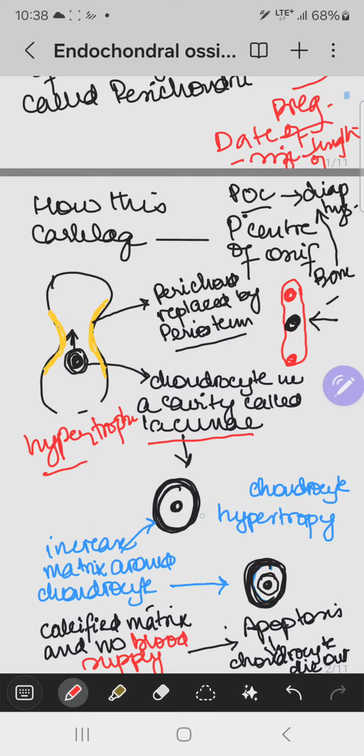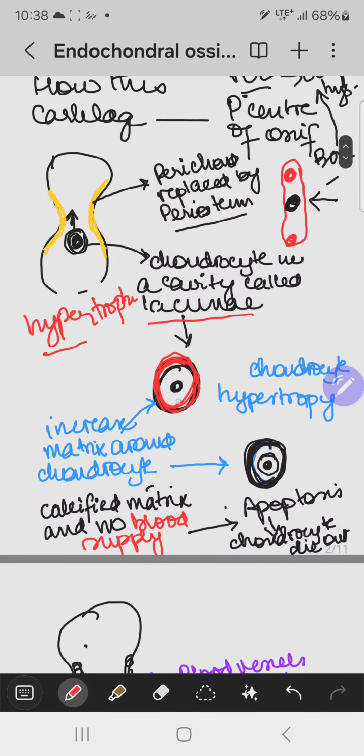So when there is an increase in the size of the cell, for example a chondrocyte, and the red color is basically the matrix, there is an increase in the matrix around that chondrocyte. Because of that matrix and the release of some enzymes, this matrix becomes calcified. The blue color is showing the matrix has been calcified.